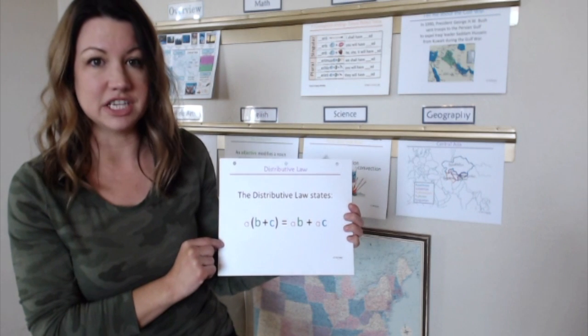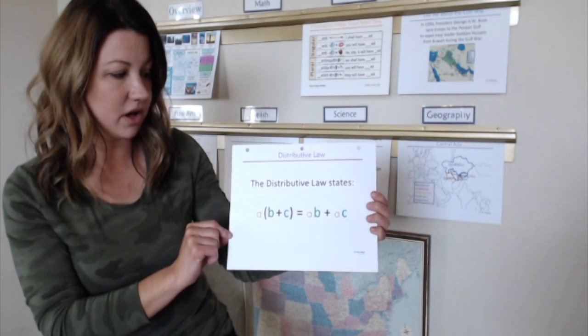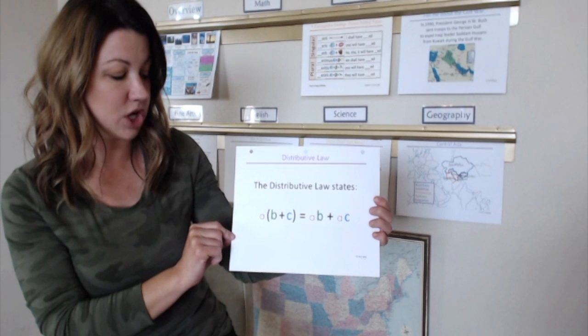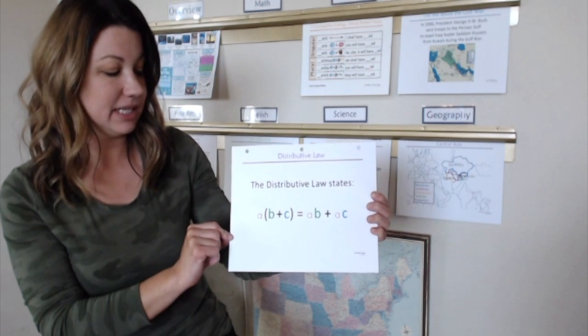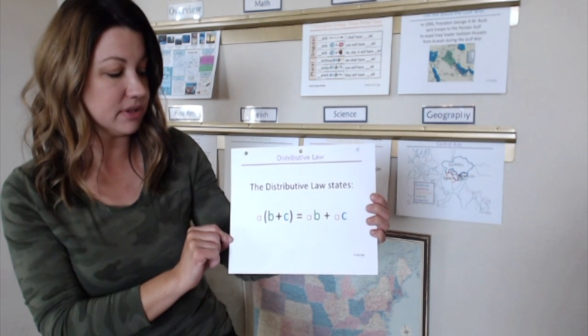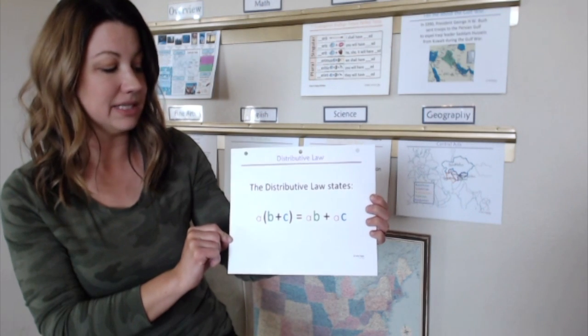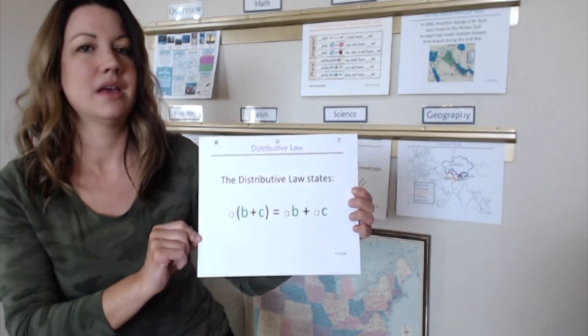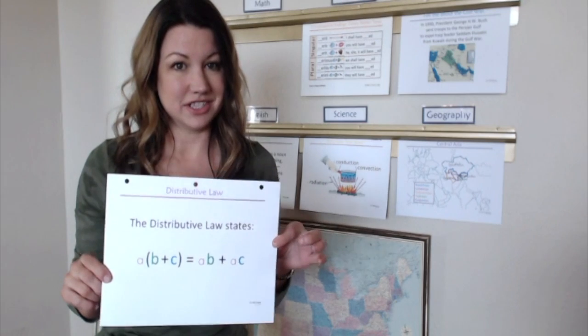So this is about the distributive law, and the distributive law states that A times open parentheses B plus C close parentheses equals A times B plus A times C. And we also have a little song for this.